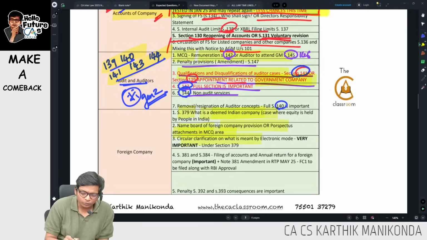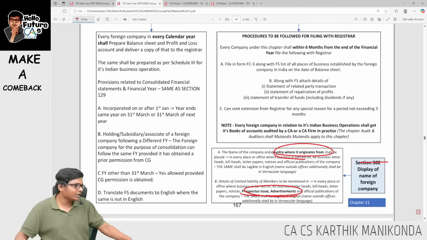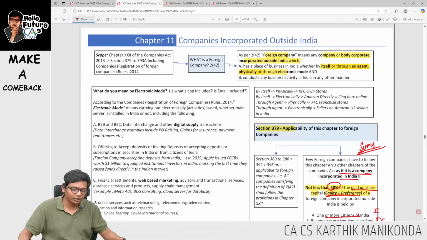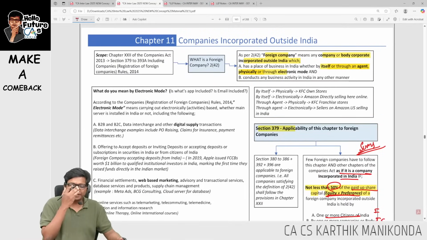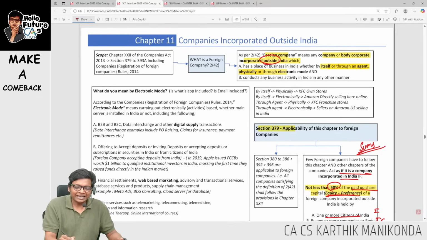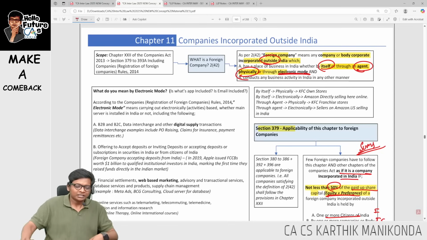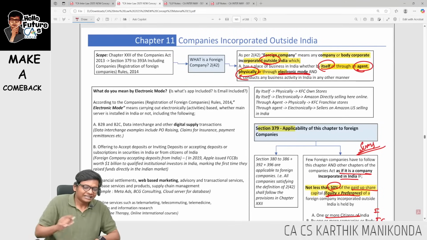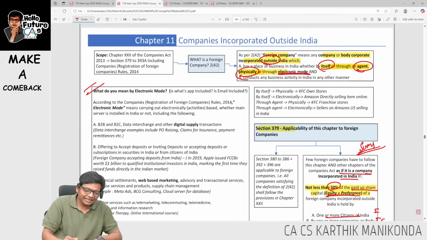Circular clarification, what is meant by electronic mode, very, very, very important. Basically this chapter is applicable if I am a foreign company incorporated outside India and I have a place of business in India by itself, physically or through an agent, or by electronic mode. Sir, what is this electronic mode, sir? The electronic mode only covers this entire list.